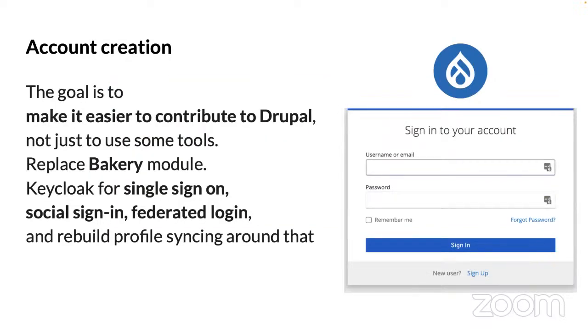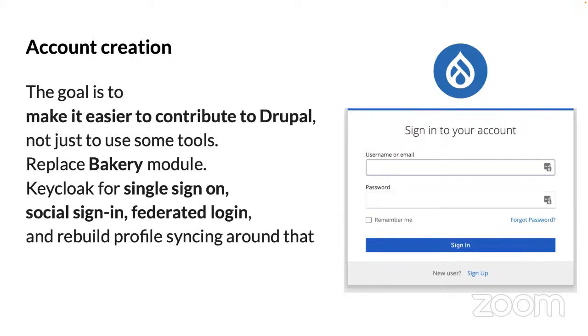So account creation. Basically what I said earlier, we had essentially a custom solution before. A couple other places used the Bakery module. I think Acquia used to use the Bakery module for something on acquia.com. So we're switching to Keycloak for single sign-in and social sign-in. And that'll also provide federated login.